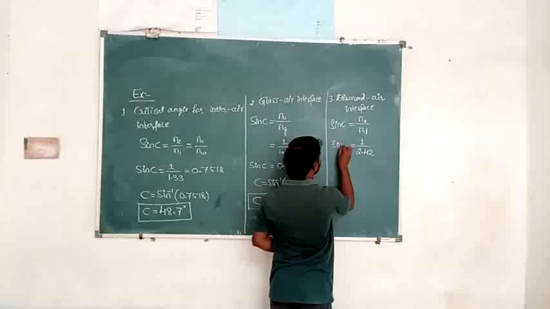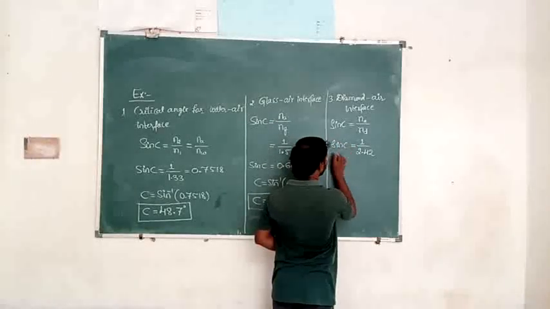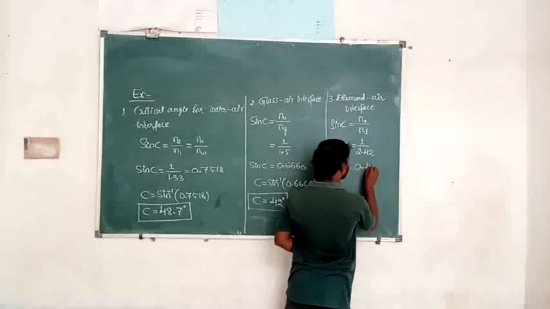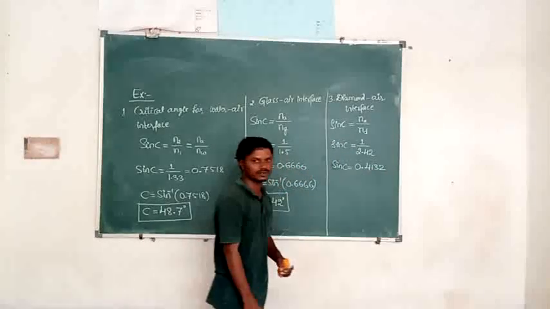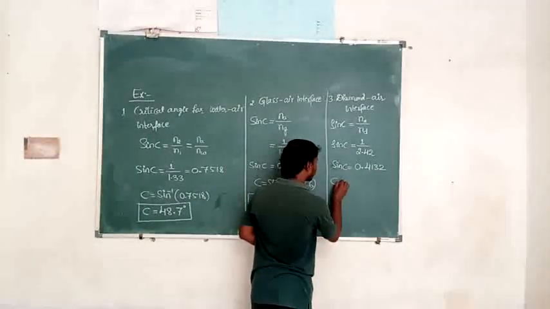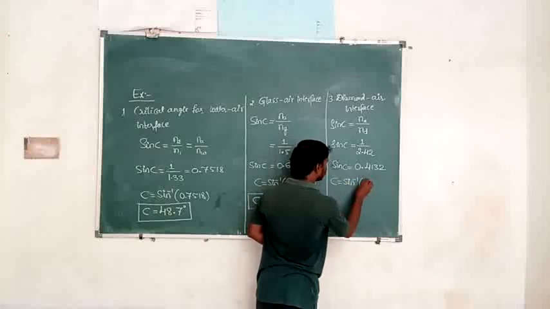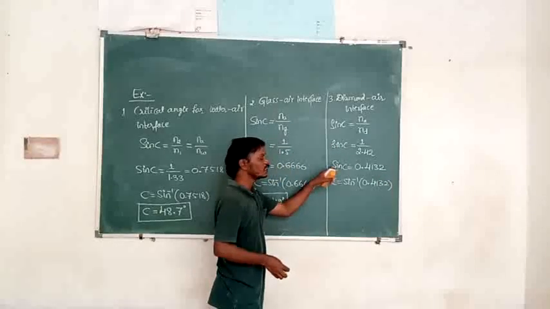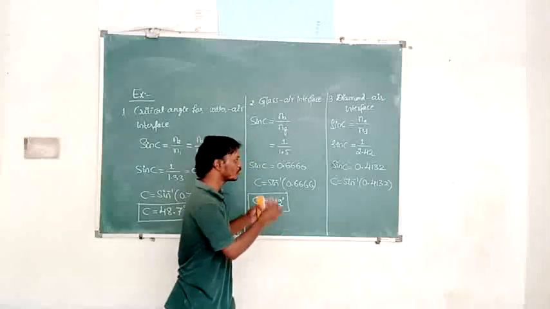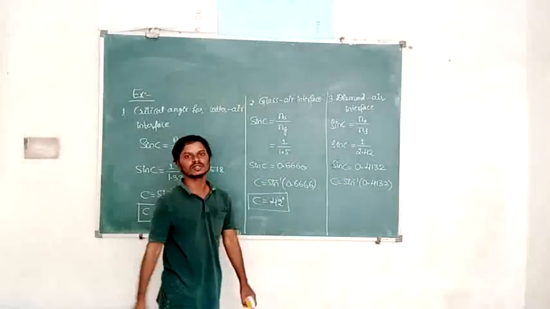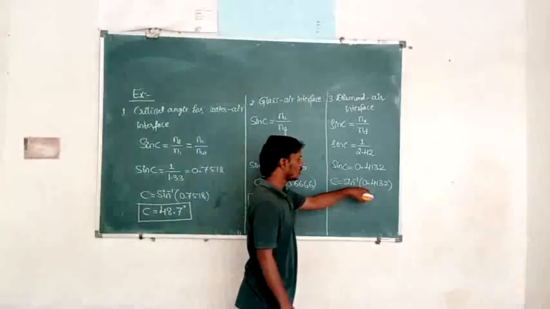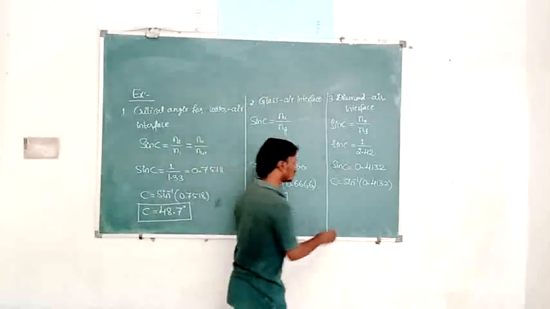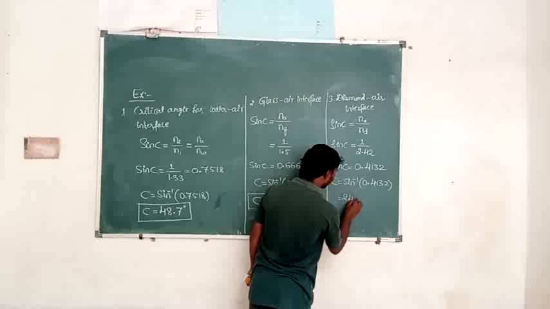Then on solving this, you will get sin C is equal to 0.4132 something. Then next, C is equal to sin inverse of 0.4132. We need the critical angle, we don't need sin C. We need C. We have to take sin to the right hand side, and that becomes the inverse function. So for what angle this much value is there, you have to find in the logbook, in the natural science table. So it is about 24.4 degree.